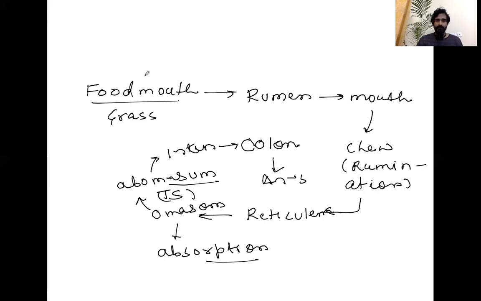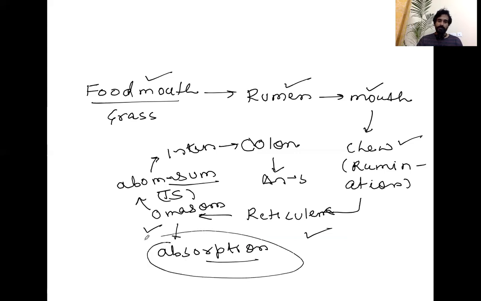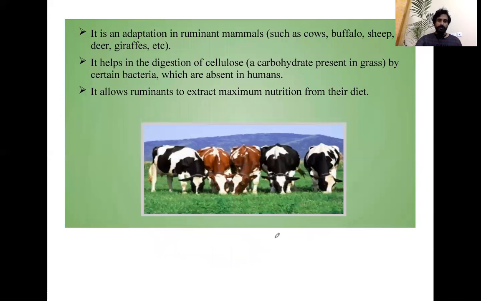I'll explain again. Food, mouth, it goes to the rumen. Okay, again back to the mouth. Again, the cow chews it, then it goes back to the reticulum. Then the omasum, absorption of food takes place in the omasum. Then the abomasum, right? Again, this is known as the true stomach. There are many enzymes, and even HCl is present in the abomasum, for further digestion of food. And then it goes to the intestine, then the colon, and then the anus, and then the waste material comes out. Okay, I hope this is clear to you.